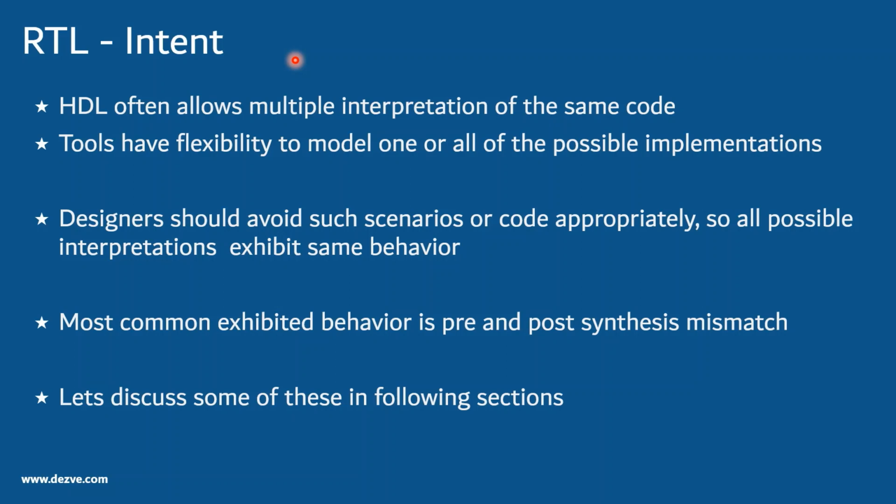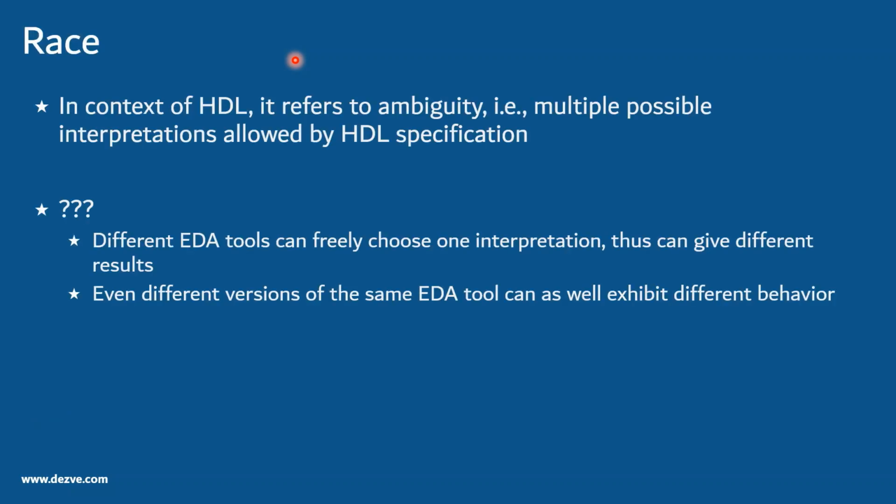So how do we deal with that? The answer is basically in the RTL itself. We have to know where the ambiguity exists, and we have to code in such a way that in any case the ambiguity should not reflect, or our code should be immune to those ambiguities. Ambiguities most often lead to race, but we'll see a lot of other race feed-throughs, like how the inferences are happening through this section, to understand even more.